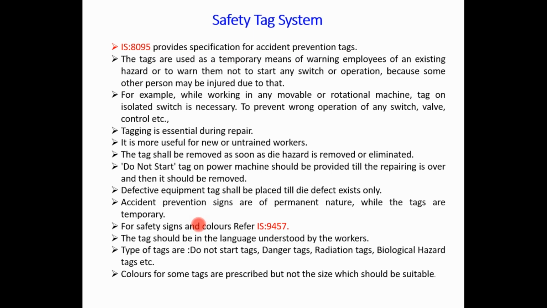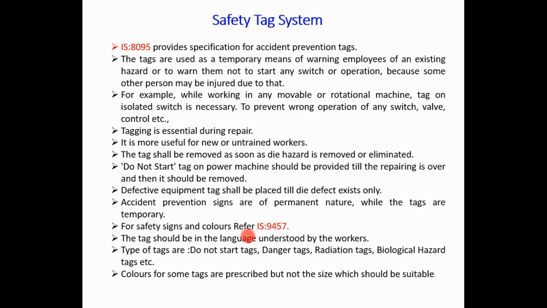The tag should be in the language understood by the workers. So basically, once we understand the different colors, signs, symbols, and some guide words which are useful for tag preparation, it may be prepared in the local language also, to be understood by the worker or helper category.